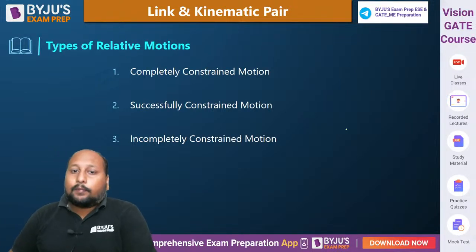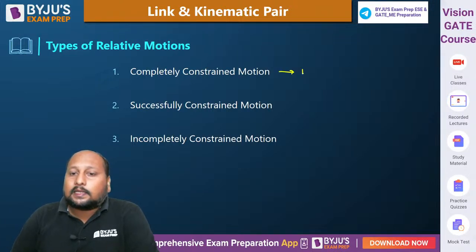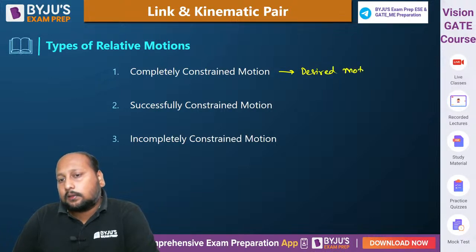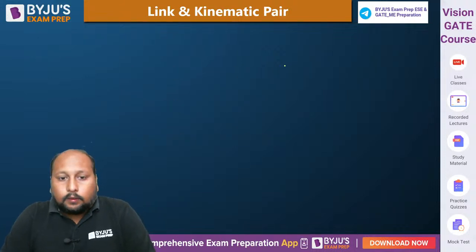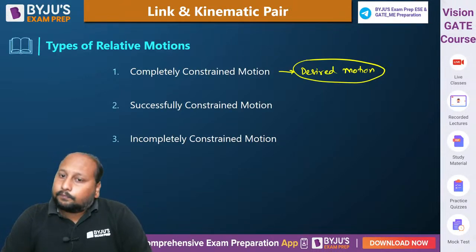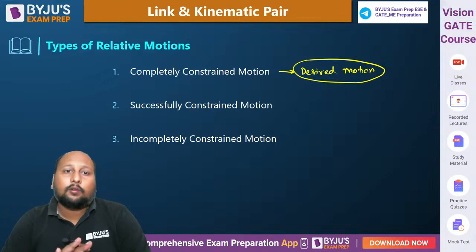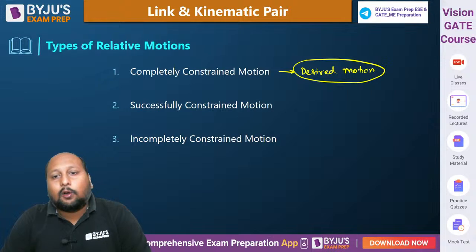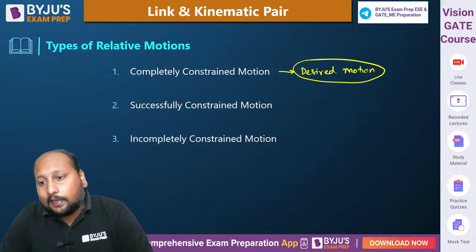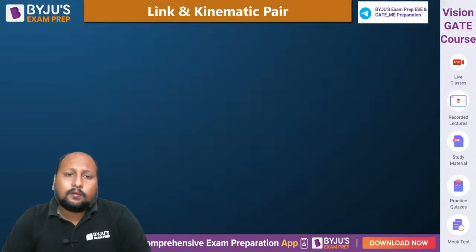Yeah. So in completely constrained motion, we get a desirable motion. Desired motion. We get the desired motion. Clear? Understood? Fine. 100% we'll be getting a desired motion. मतलब कोई इसमें confusion नहीं हुआ. That means you are providing input और आपका output हमेशा a desired motion. That kind of motion we call as completely constrained. इसको समझते हैं with one of the example.